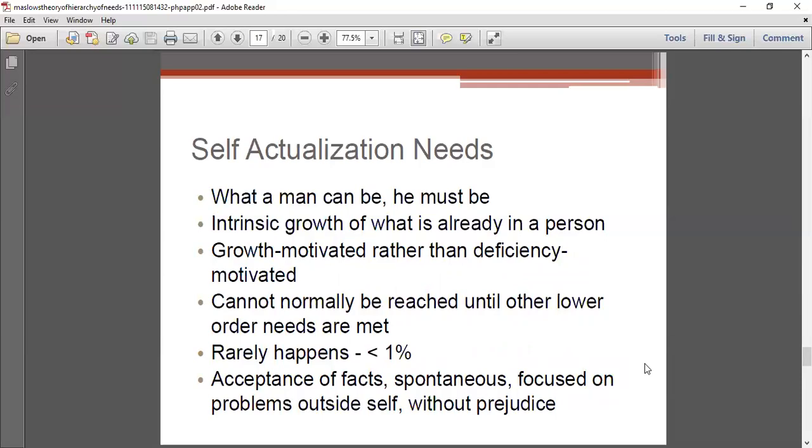That is, it can be the acceptance of the facts, focused on problems outside the self, without prejudice. When a man can achieve what he should achieve in his life, that is known as self-actualization needs. So in this session, we have seen Maslow's hierarchy of needs. It is based upon the hierarchy model, which explains the physiological needs, then the safety needs, need for love and belonging, self-esteem, and self-actualization.